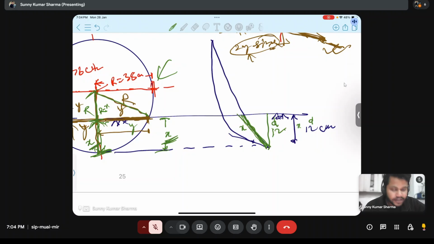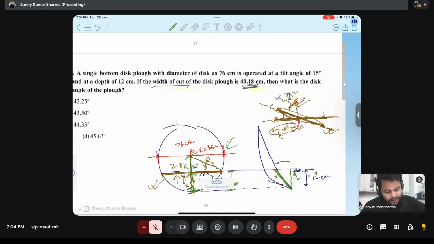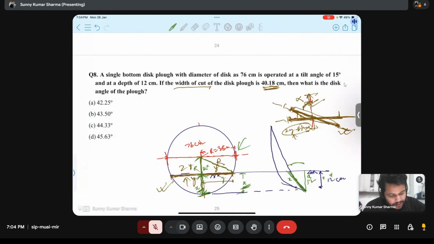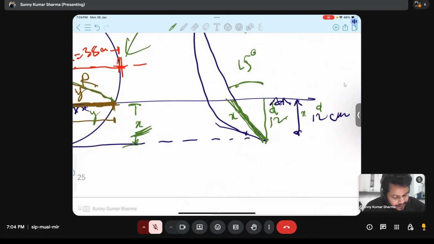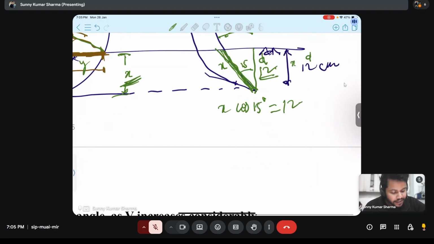This tilted one, not the straight one, because this disc is tilted. This disc is tilted with 15 degree. So this x is tilted 15 degree. So x cos 15 degree is 12. So what will be x value?